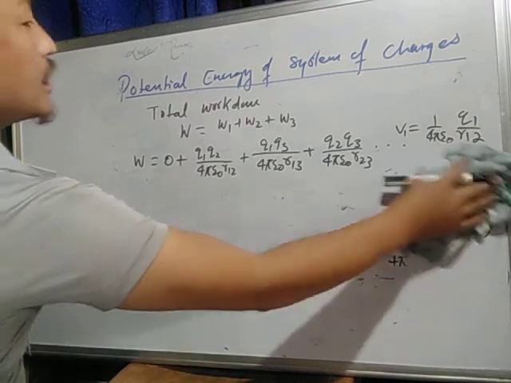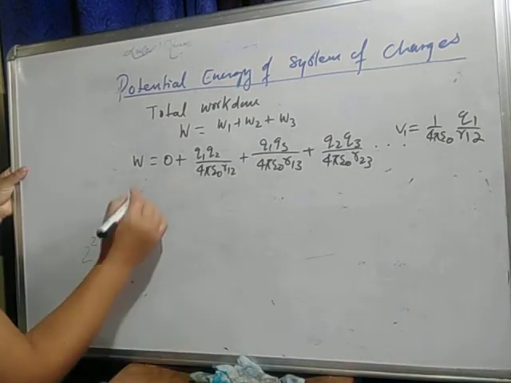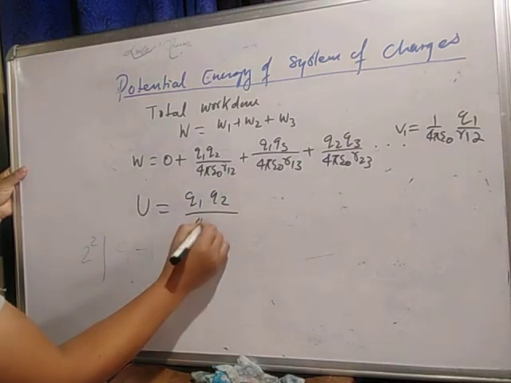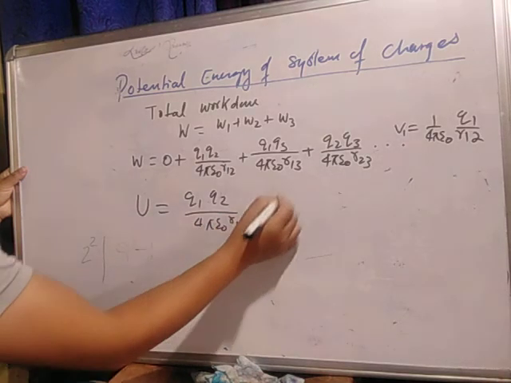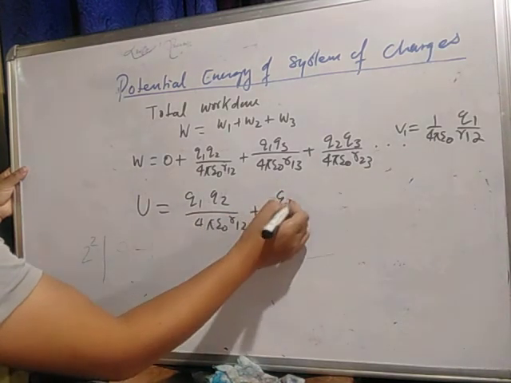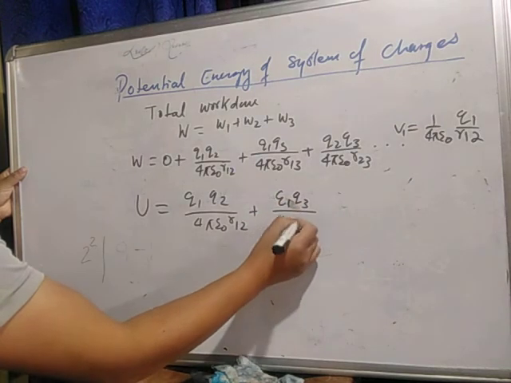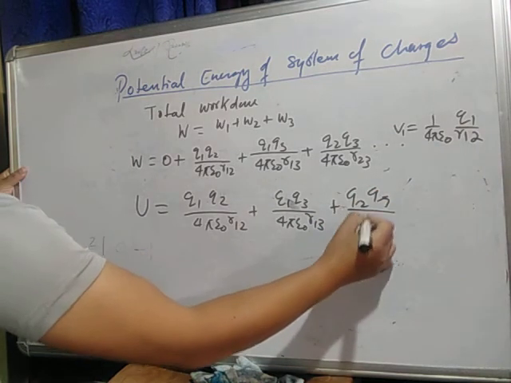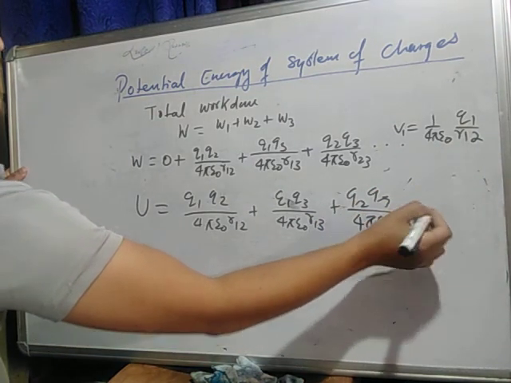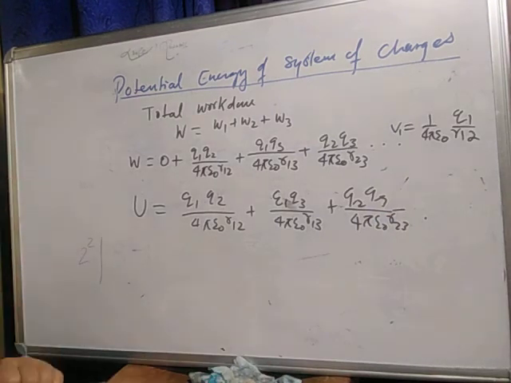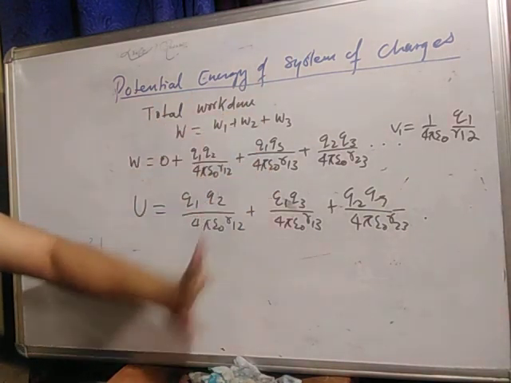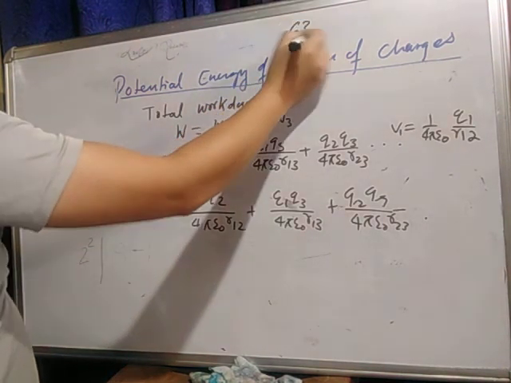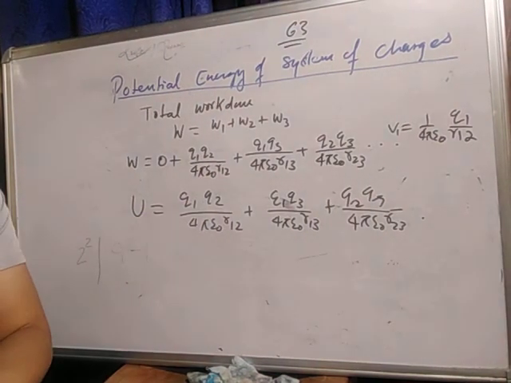Simply, this is your potential energy which is stored in the charge. So U equals how much? Q1 Q2 by 4 pi epsilon naught R12 (no need to write the 0), plus Q1 Q3 divided by 4 pi epsilon naught R13 plus Q2 Q3 by 4 pi epsilon naught R23. Hope you understood. This is the potential energy of a system of charges. Clear? Turn to page number 63, there you have an example. Do it at home.